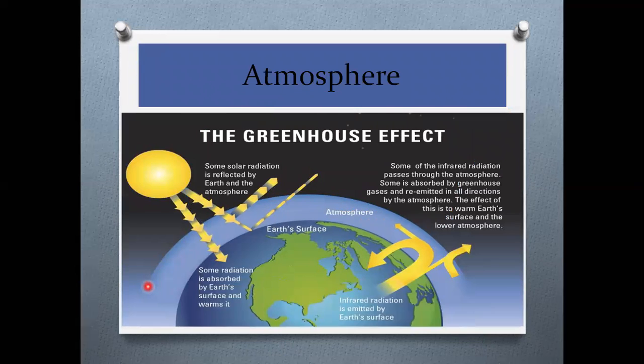Next, we have to move on to the atmosphere, children. Now, children, you have to see one thing. Take a deep breath. What do you feel? Yes or no? You will feel a cold, tingling sensation in your nostrils. Do you know what it is? It is known as air. Air is a part of the atmosphere. I told you, air is a part of the atmosphere on the earth.